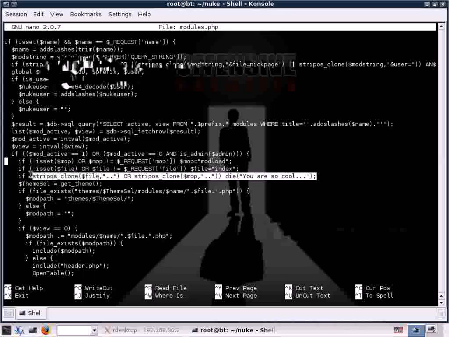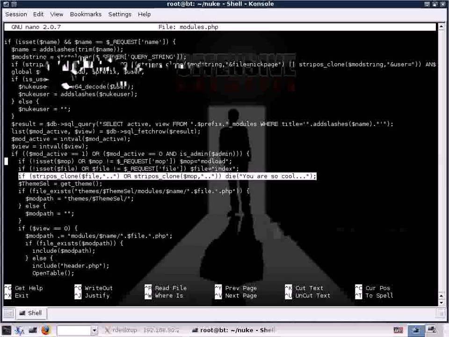The exact functionality of this line is to see if the input string contains any occurrences of "..". This is an attacker's equivalent of trying to break from the web root and perform a directory traversal attack. The check is done by calling the stripos_clone function, which is PHP Nuke's version of stripos.